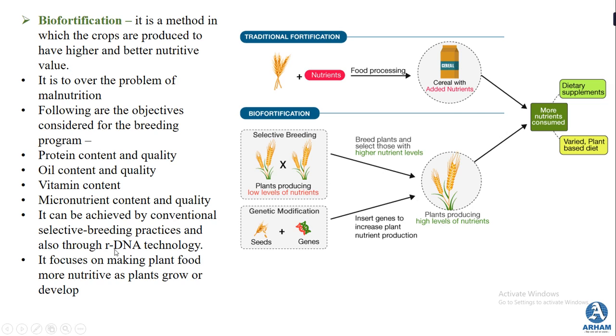The other way is rDNA technology, recombinant DNA technology, where genetic modification is done. That means you take the seeds of a particular breed that you want to grow, genetically modify that seed, and then grow it.